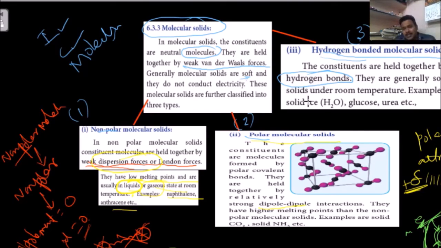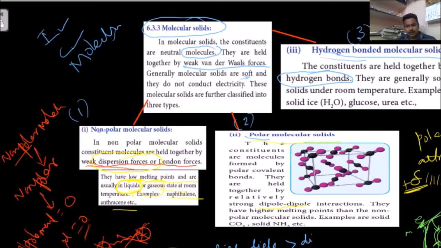Okay sir, in these three types of bonds, which bonds are strong? Among these three, when we are comparing, dipole is important. Dipole is stronger than the second one. What is the second one?